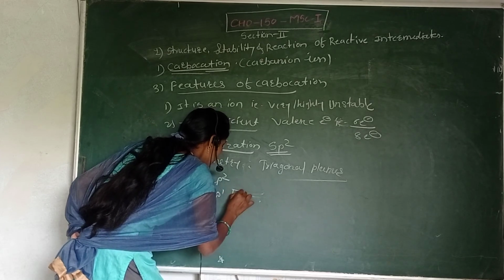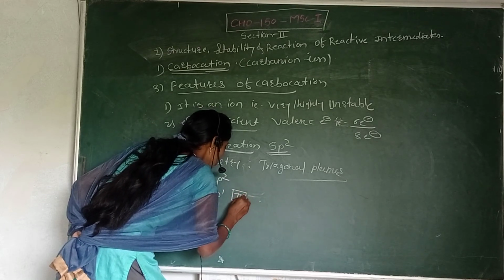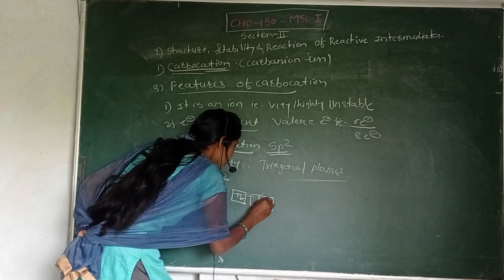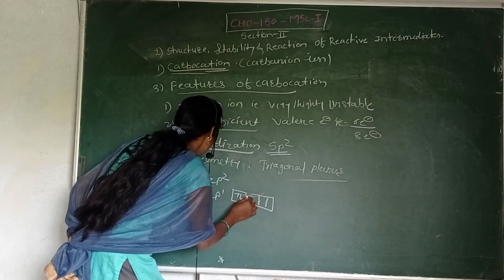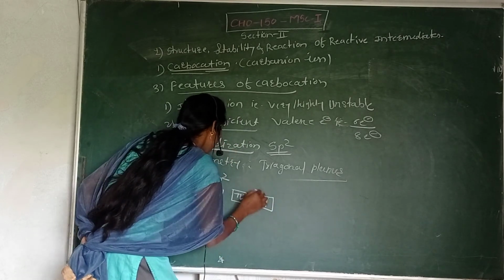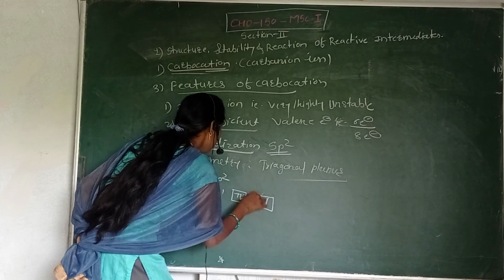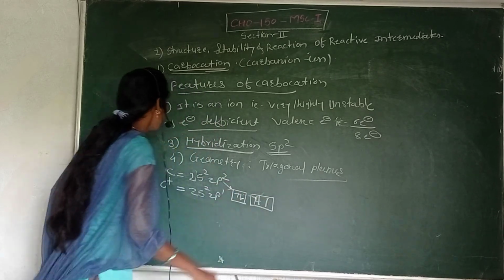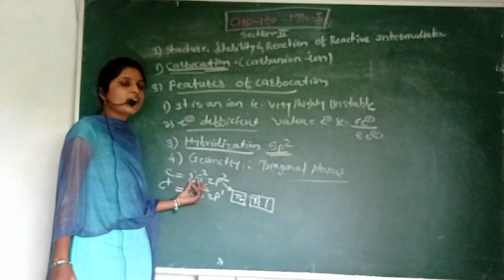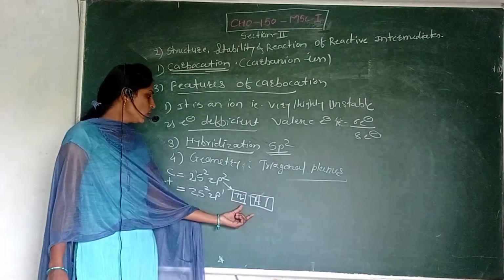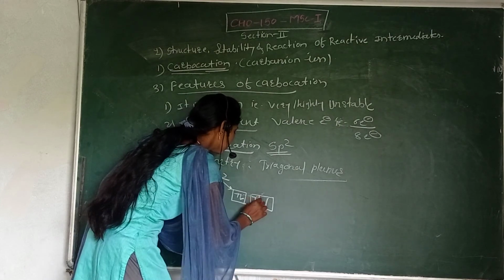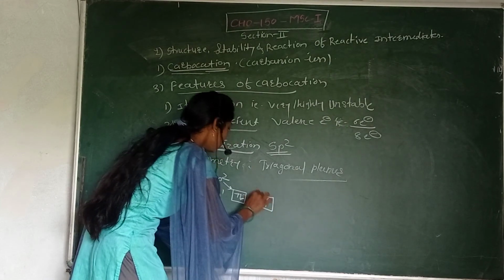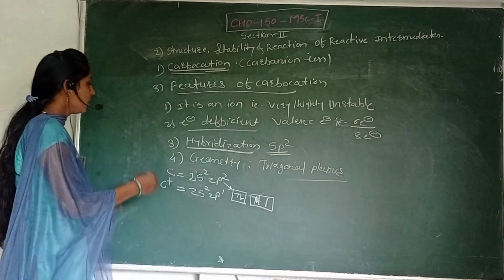Here is the 2s2, and this is the p orbital. Okay, in the p orbital there is one electron, and this is the second electron. Okay, this is the configuration of carbon in the valence shell, that is 4 electrons, 2s2 2p2.